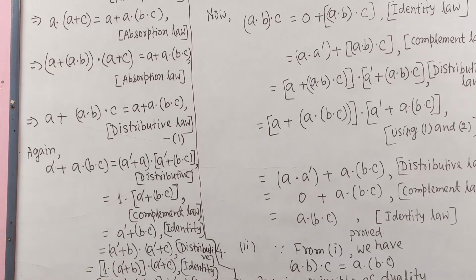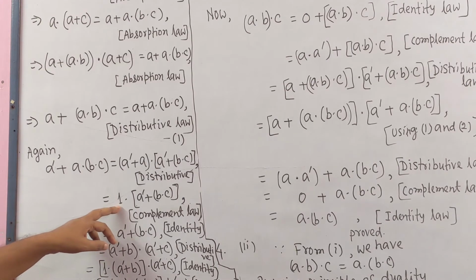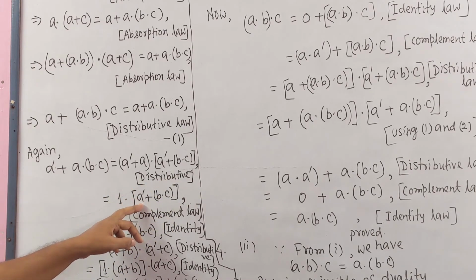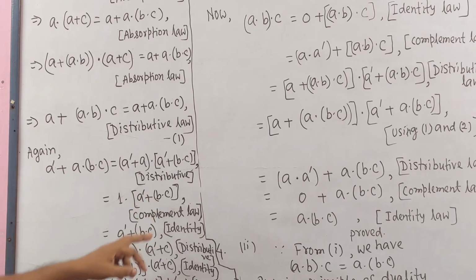Again, by identity law, since 1 is the identity with respect to operation dot, so 1 dot something equal to something, that means complement of A plus B dot C.